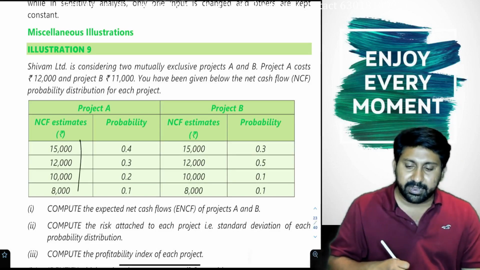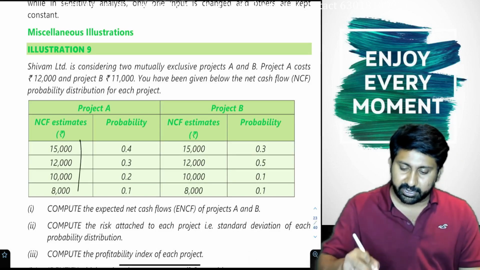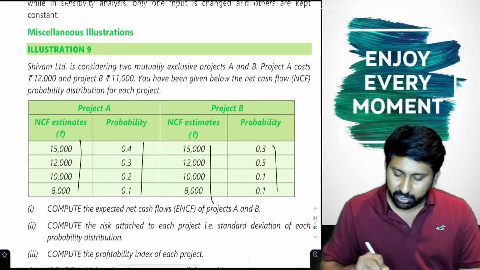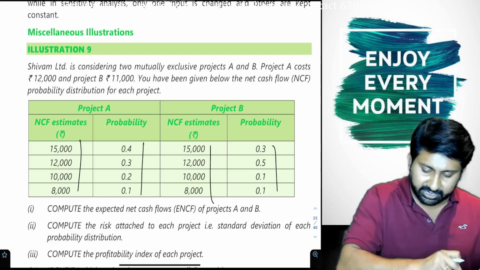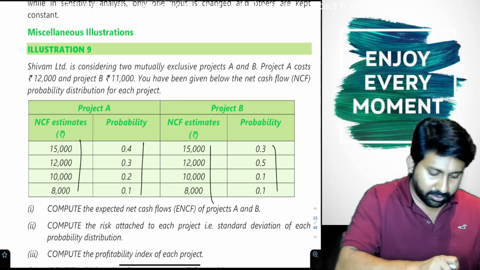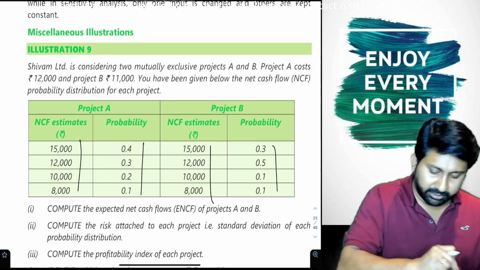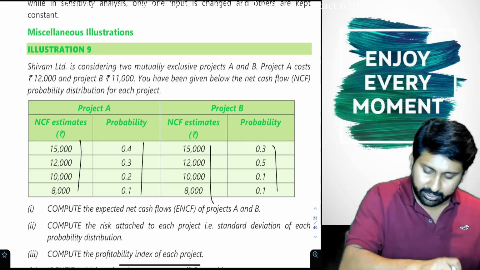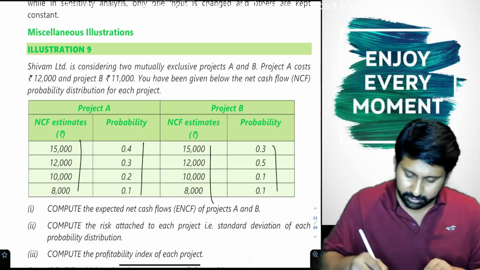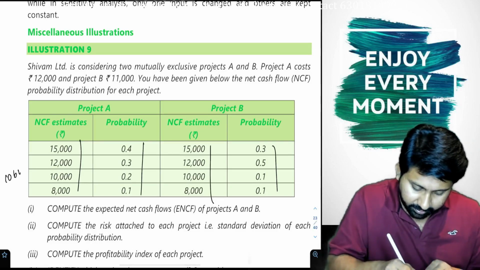These are estimated cash flows. Probabilities are also given. Compute expected net cash flows. Let's do 15,000 directly. 15,000 into 0.4, 12,000 into 0.3, 10,000 into 0.2, 8,000 into 0.1, 10,600.